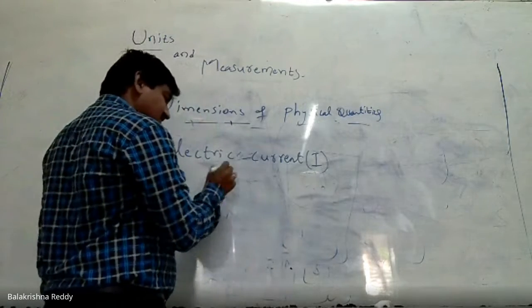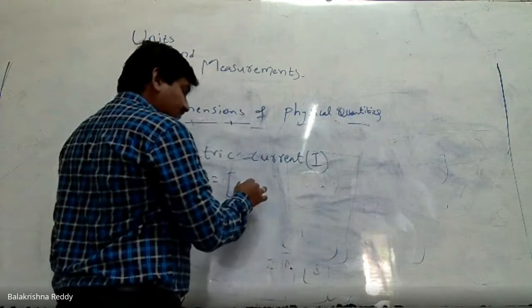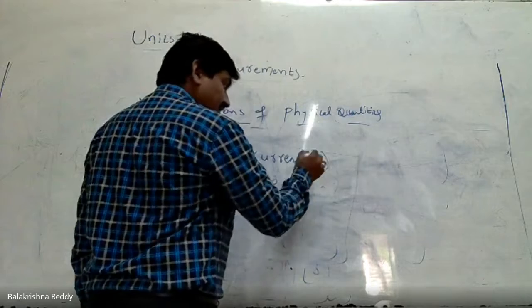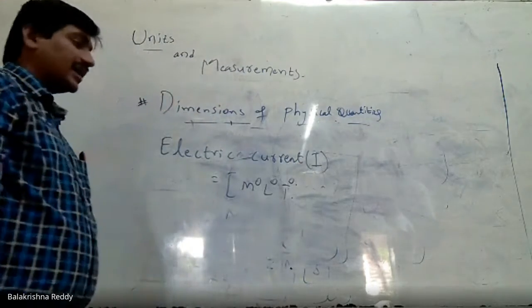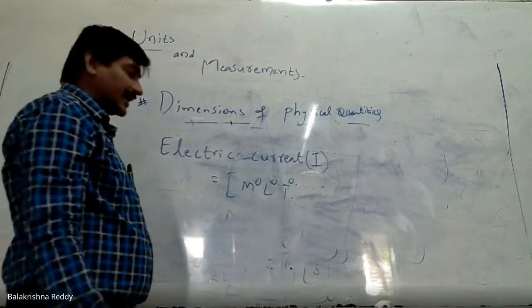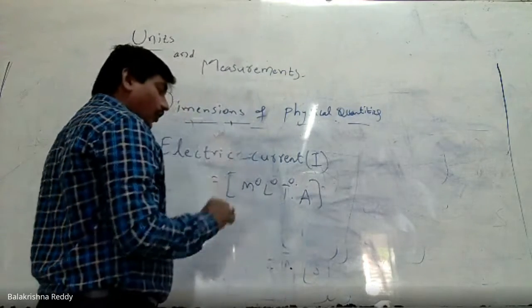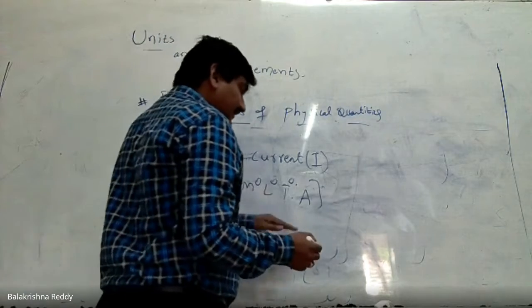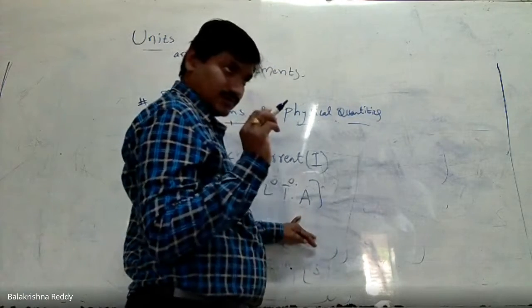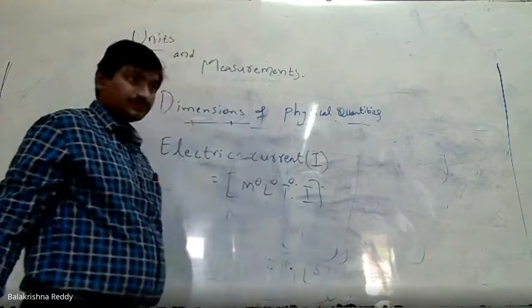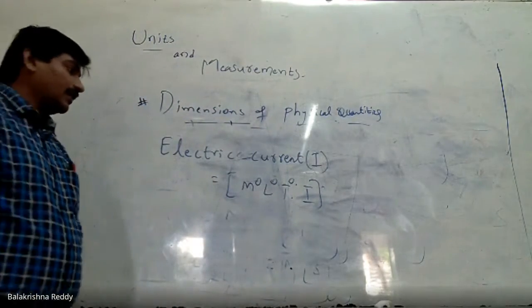The first is M0, L0, time also 0, but the unit for electric current is ampere. We can write ampere, or sometimes it can be written as I also.